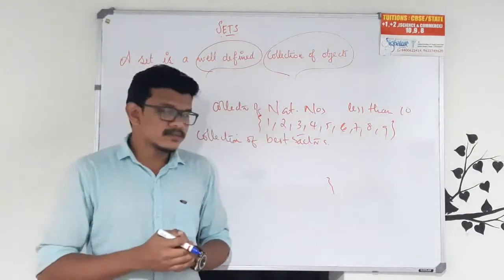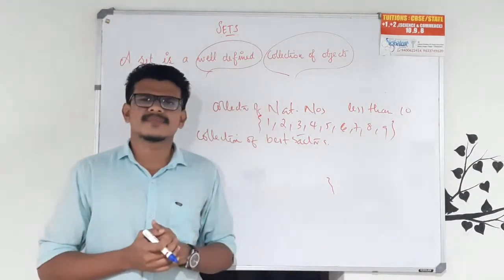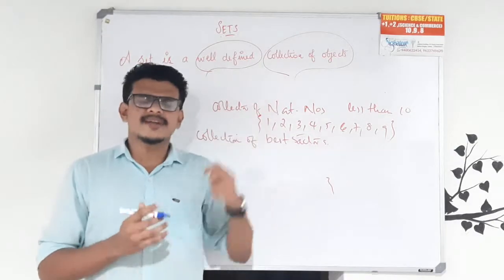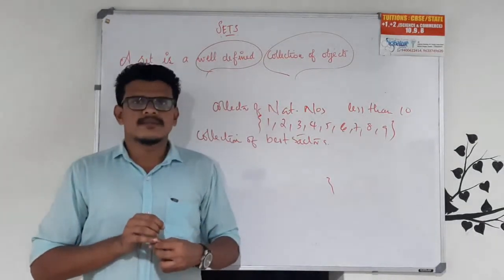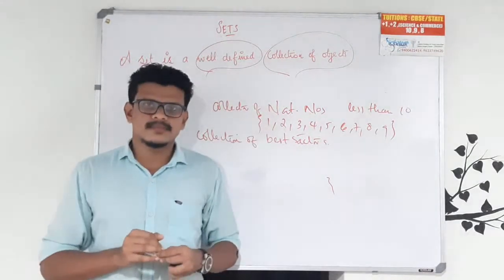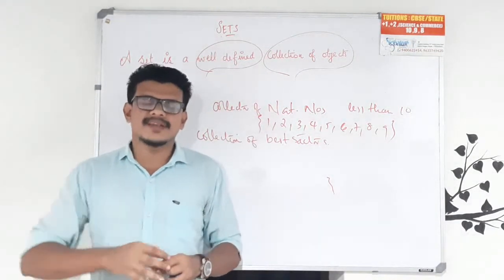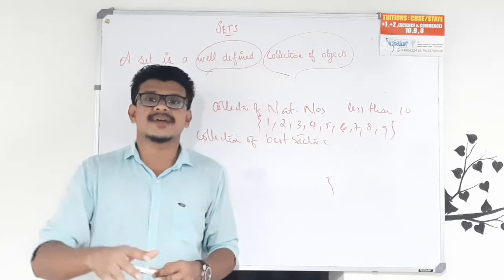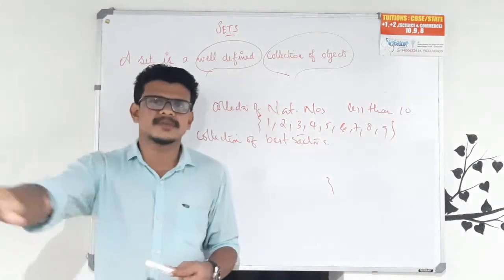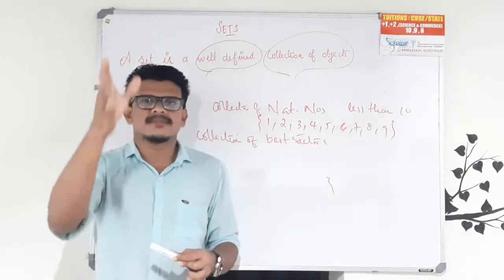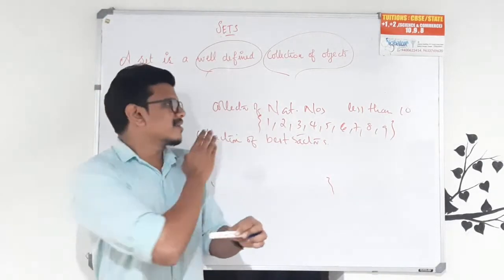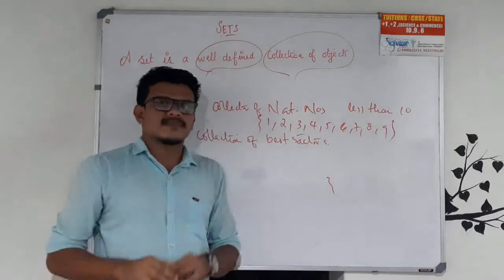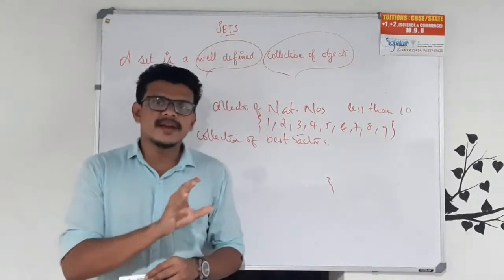So what is your set? Exactly the same. Okay, so well-defined means what? If you are defining a particular set anywhere in the world, for any kind of person, irrespective of time, irrespective of person, if a collection is defined, then each and every object should be exactly the same. That is called well-defined.